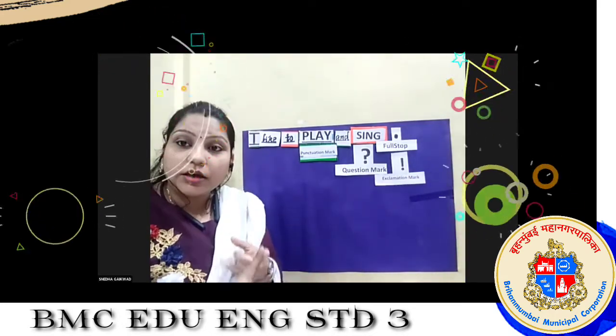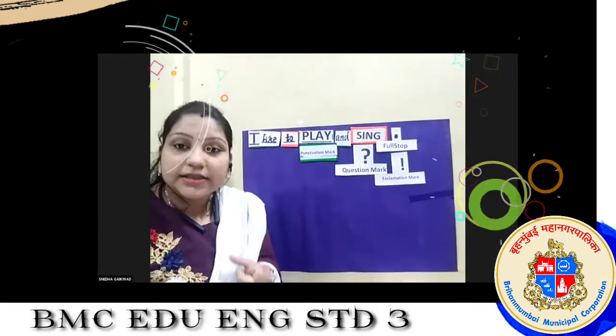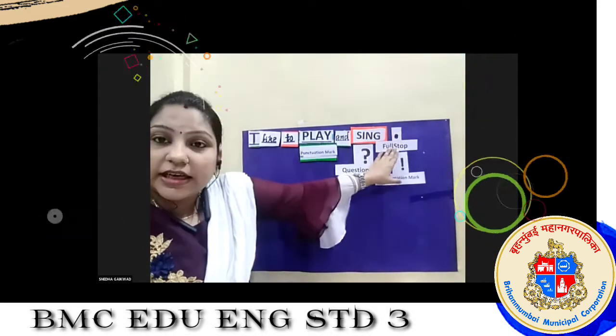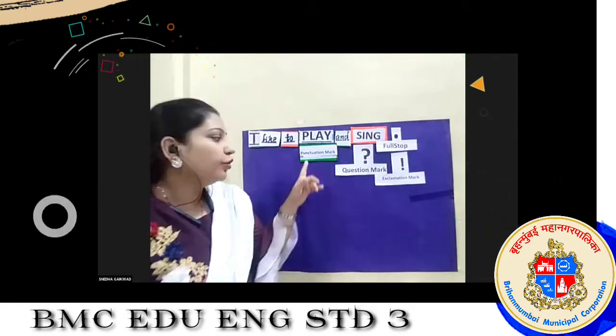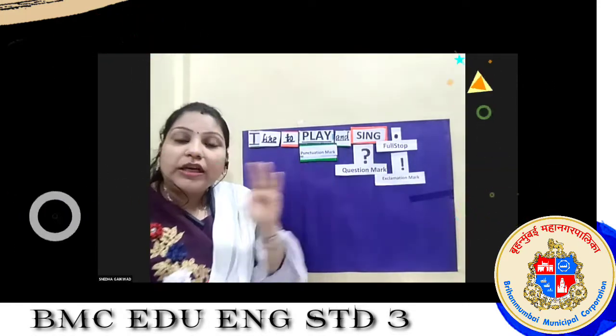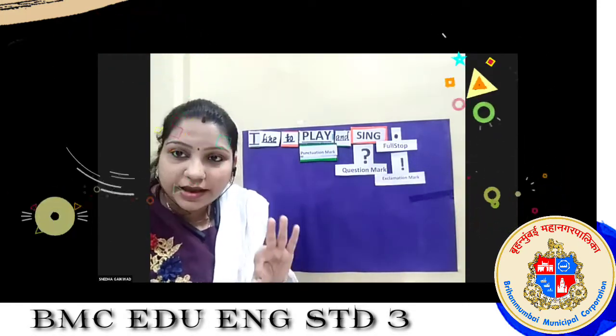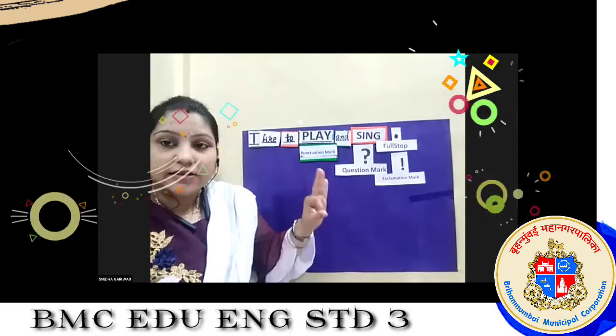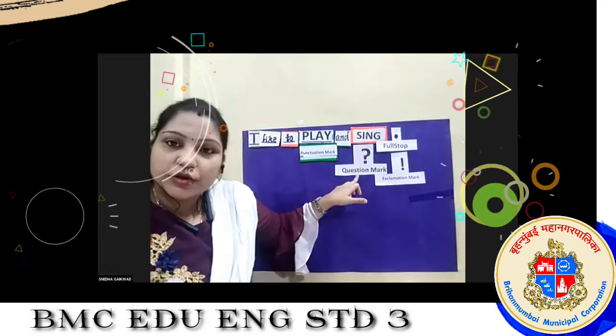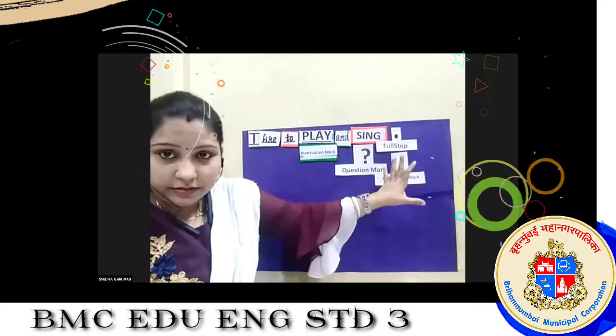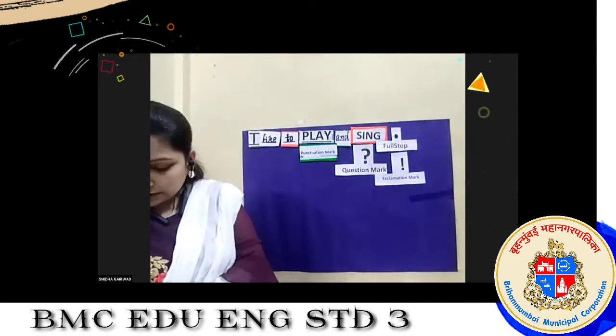So students, the first very important rule of the sentence is that at the end of the sentence, we are supposed to use punctuation marks. Only three punctuation marks are there when we write a sentence: full stop, exclamation mark and question mark at the end. Okay. Now, I am showing you something else.